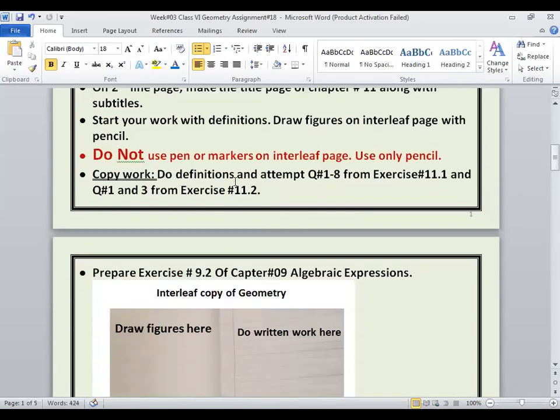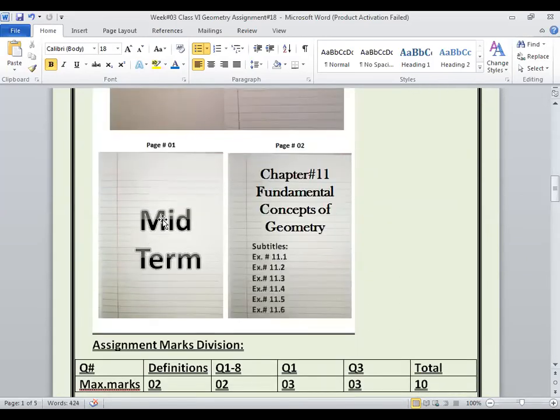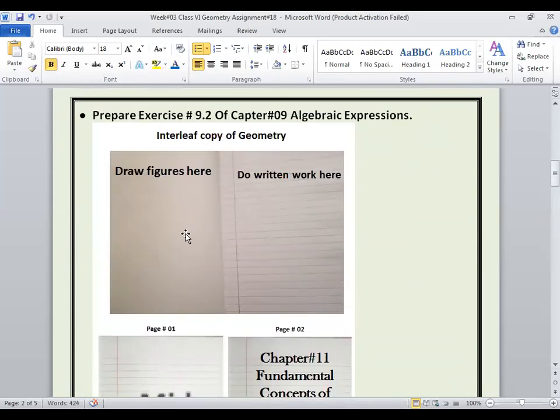Now, how will you start your work? First of all, you will write down the title. You will make the title page of midterm, and it must be on a lined page. And then you will make the title page of chapter number 11 along with subtitles, again on a lined page. And as you can see here, in the interleaf copy of geometry, draw figures here. You have to draw the figures here using pencil, and do all the written work here with the help of blue and black pen.